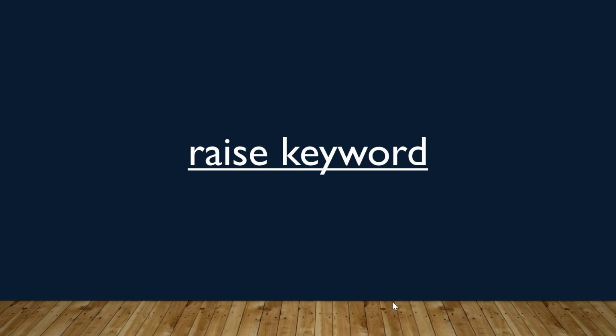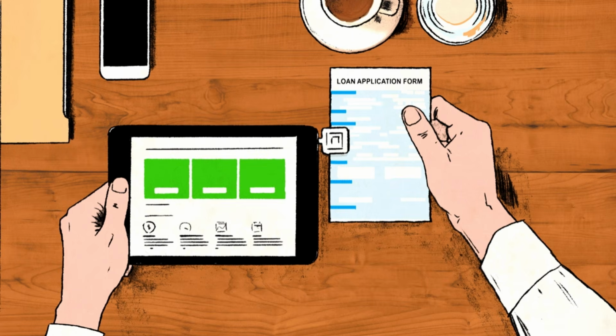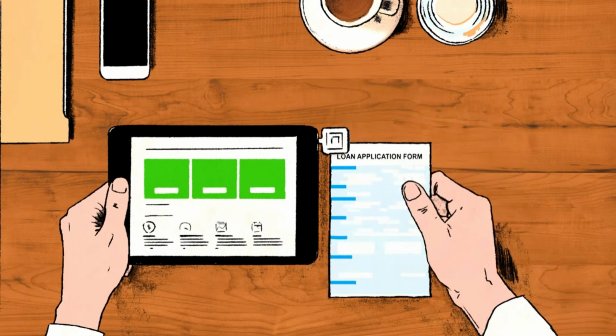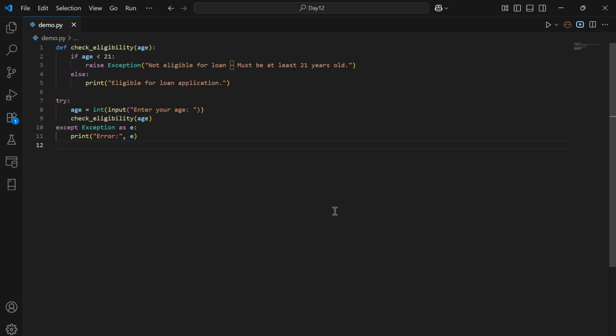Next, let's look into the raise keyword with an example. Consider a scenario. In a loan application system, a user must be 21 years or older. If not, raise a custom error message. This code checks if the person is eligible for a loan or not. It first asks for the user's age as an input and then converts that to an integer.